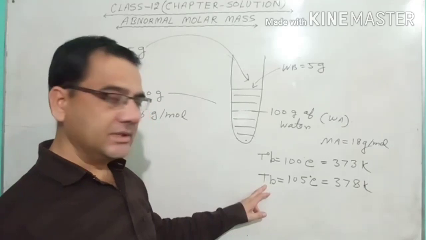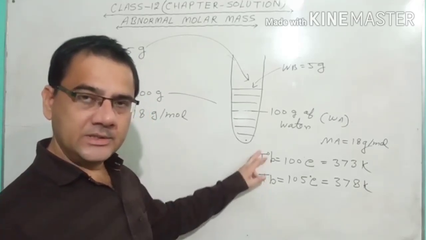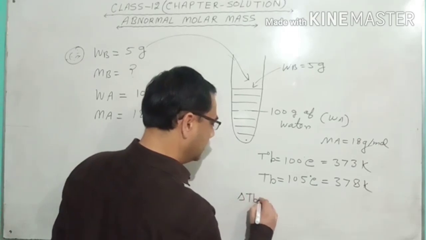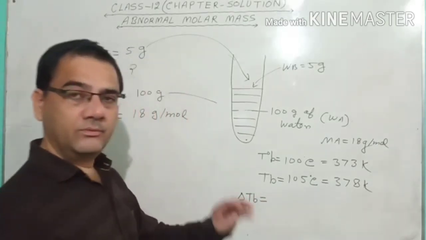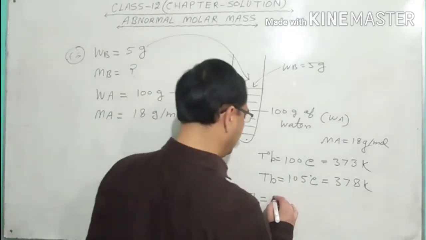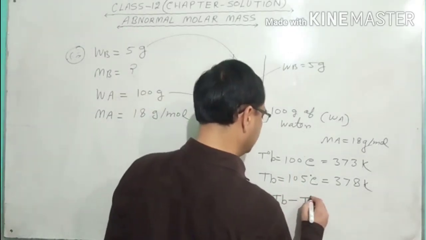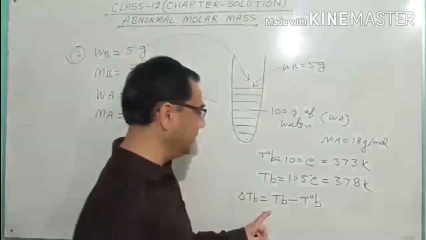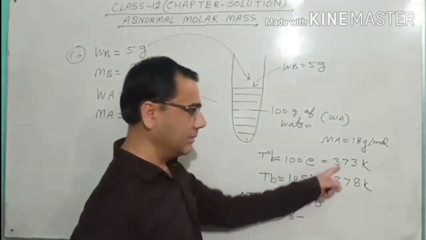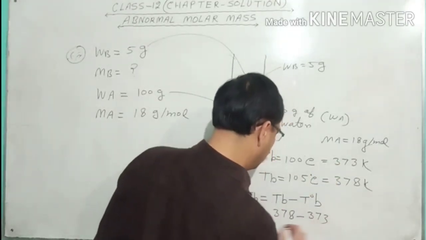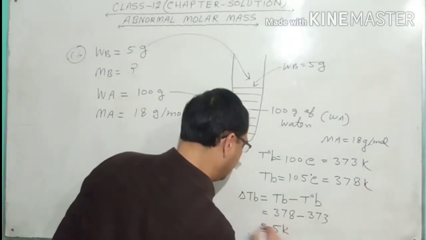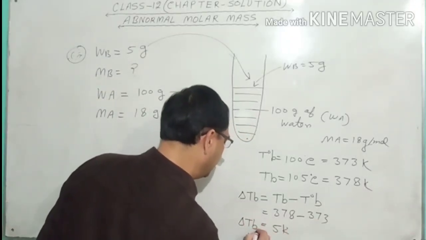With these two values, we will calculate the difference in the boiling point, and that is delta TB. So delta TB is equal to the greater value, which we write first, TB minus T naught B. And what is TB? That is 378. And what is T naught B? That is 373. When you find the difference, it comes to 5 Kelvin, and that is delta TB.